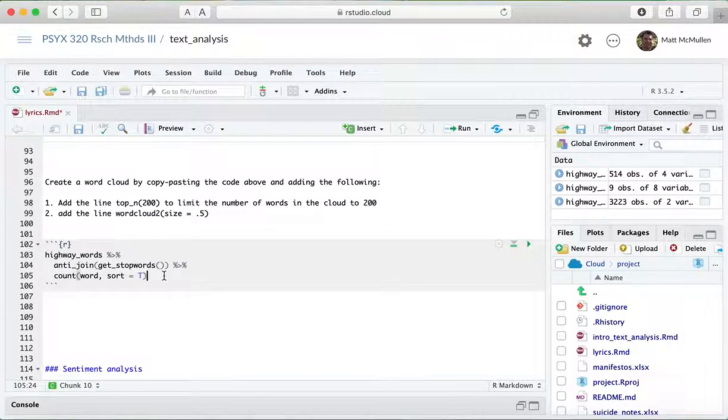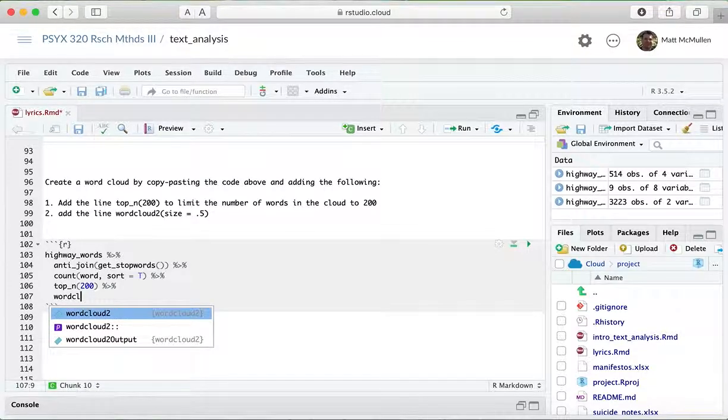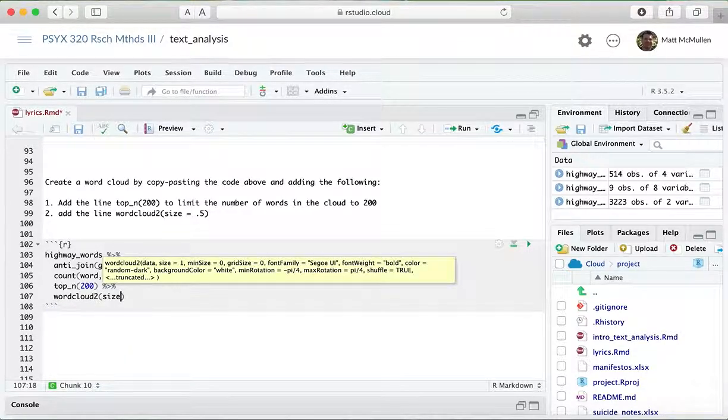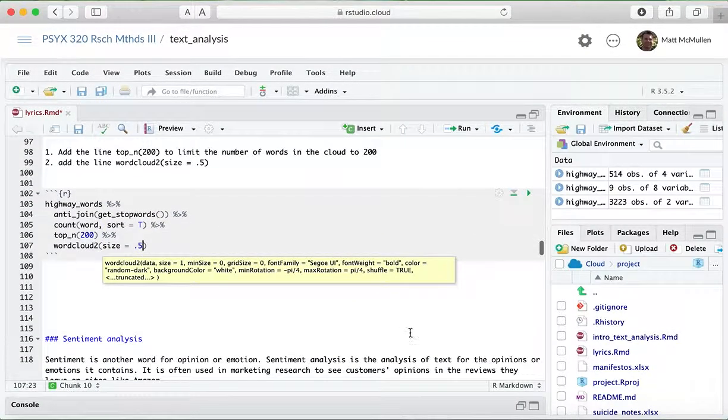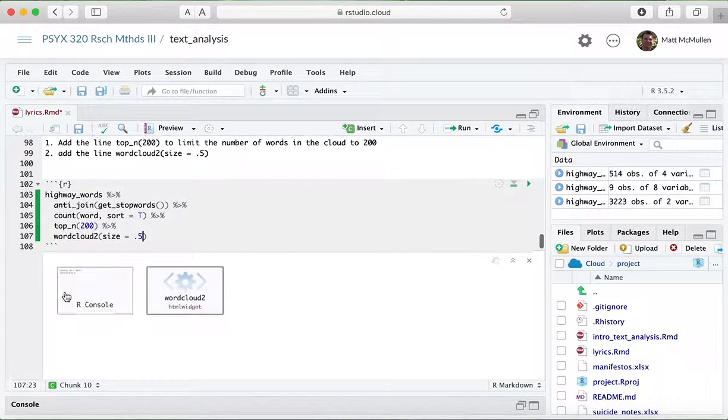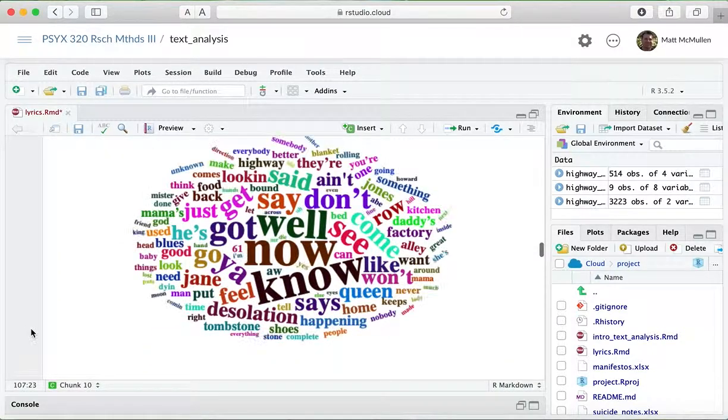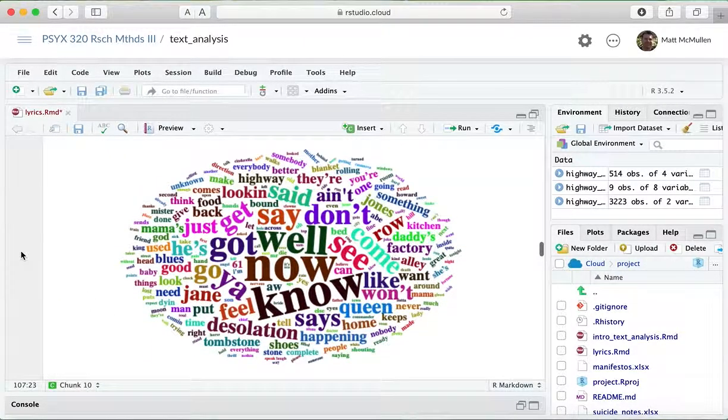And it says we're going to pipe that into, it says to use the top 200 words, so top N and then 200, and then word cloud 2, and I think it comes out too big, so I made it half size. See if that works. Okay, so that's a word cloud of this Highway 61 Revisited album with all of the stop words removed.